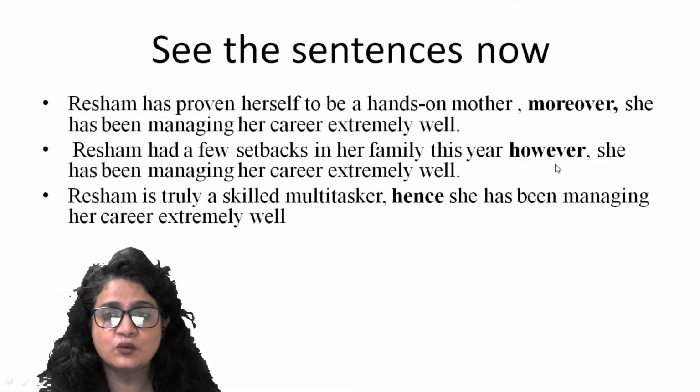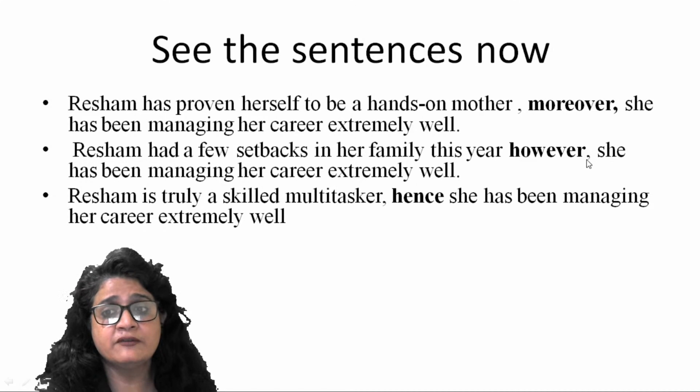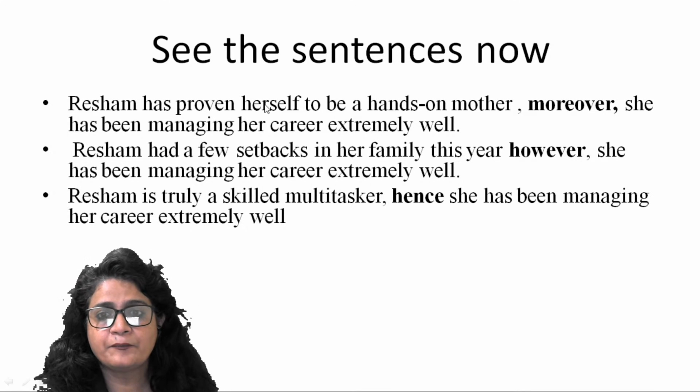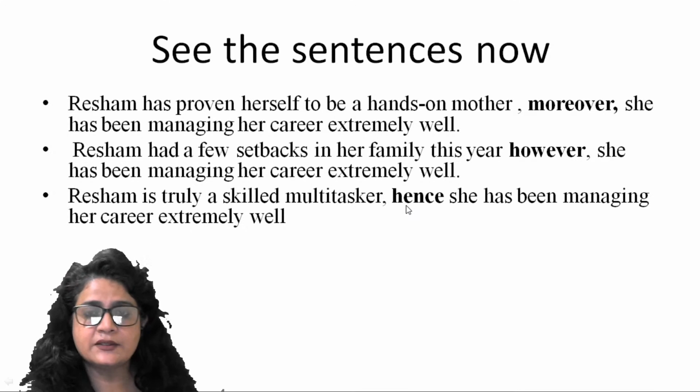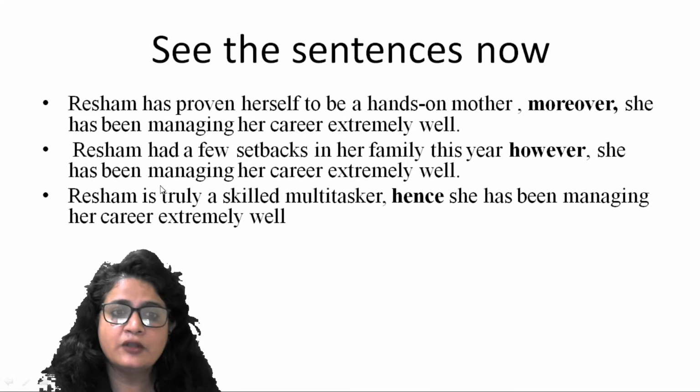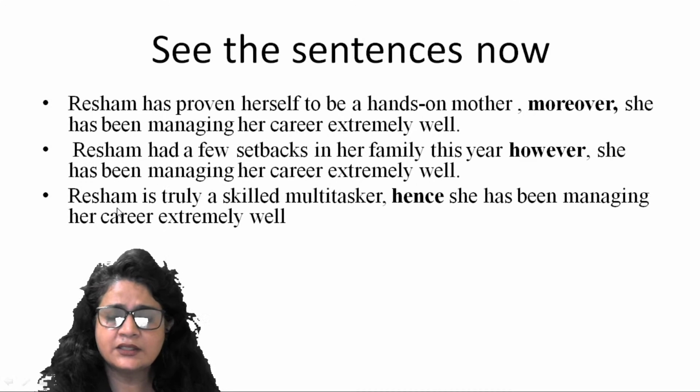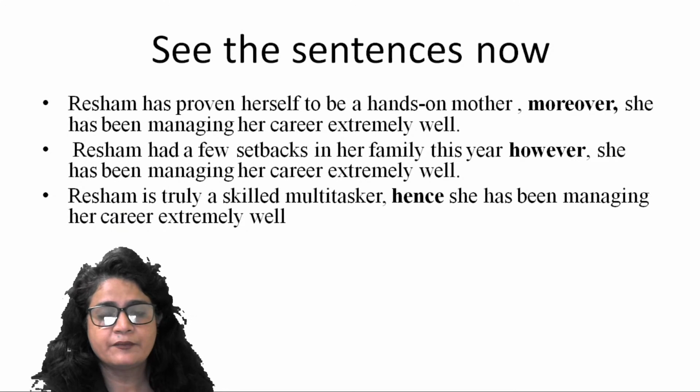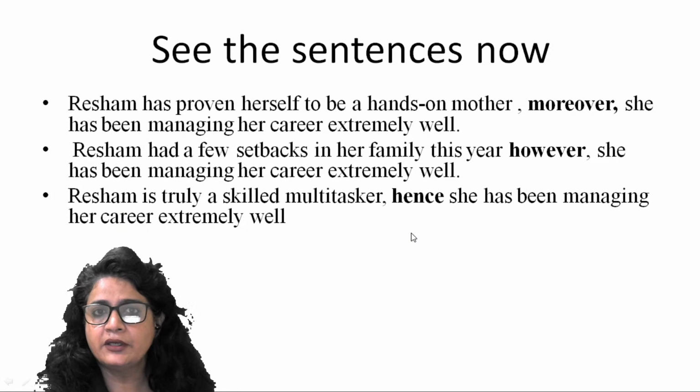However, uske bawajood, so that means she has been managing her career extremely well. That means she was possibly not in the position of managing her career well. So that kind of idea you were looking for, and you got this sentence. Hence indicating consequence, hence indicating effect. So there was a statement which indicates cause and hence she has been managing her career extremely well.